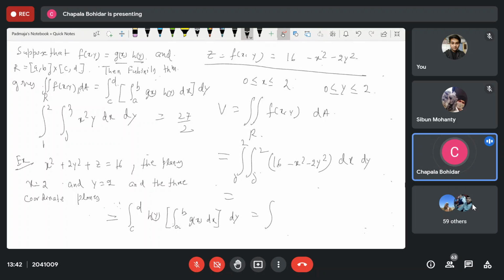Here we separate two integrations, c to d, h of y dy, and a to b, g of x dx. Ultimately you can write down like this. It is a function that is a multiple of two functions.